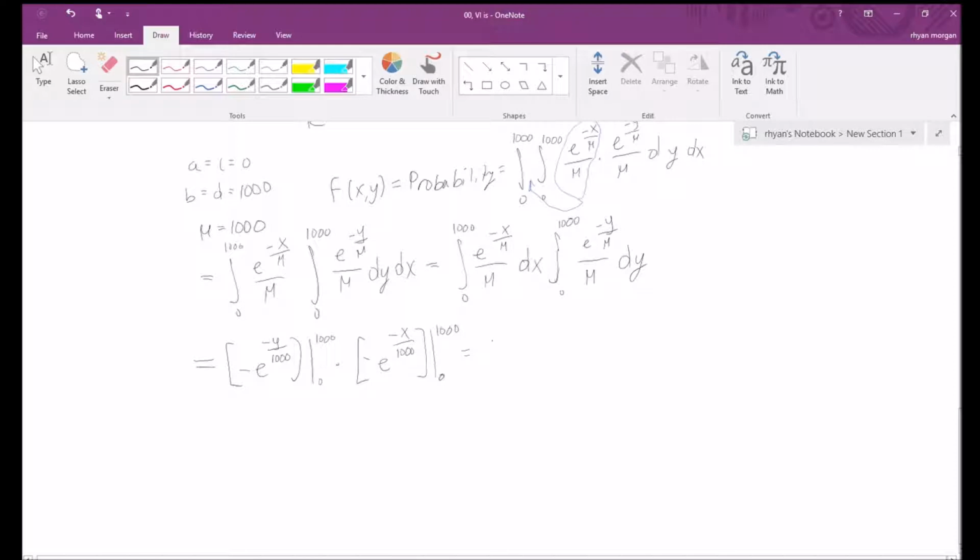which gives us e to the 0 minus e to the negative 1 times e to the 0 minus e to the negative 1, which is then equal to 1 minus 1 over e squared. So this is our probability, but usually you want it in decimal form. So this is approximately equal to 0.40. And this is a probability that both bulbs will blow out within 1,000 hours.